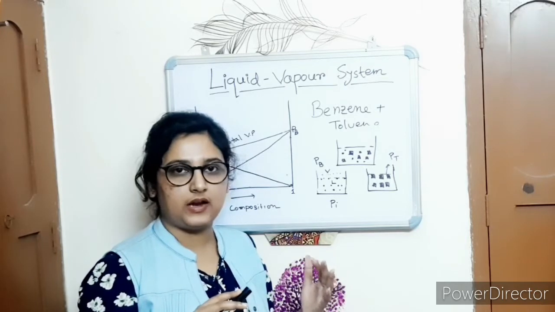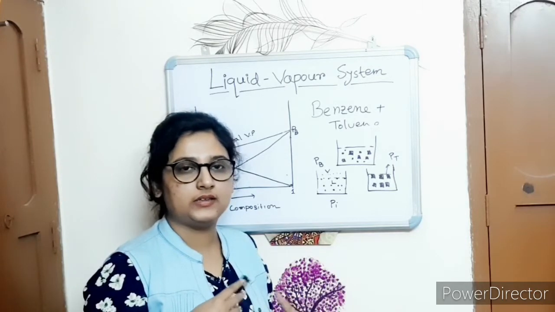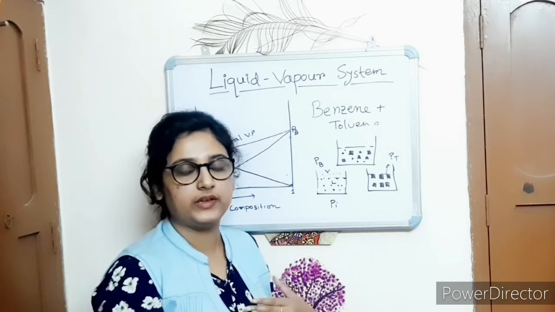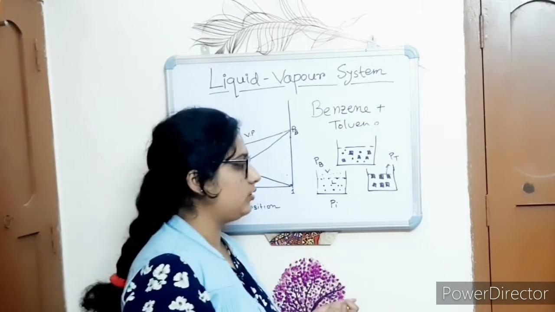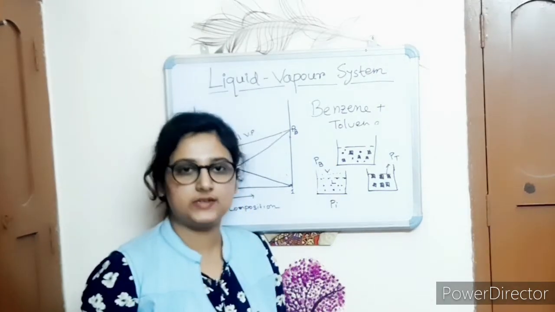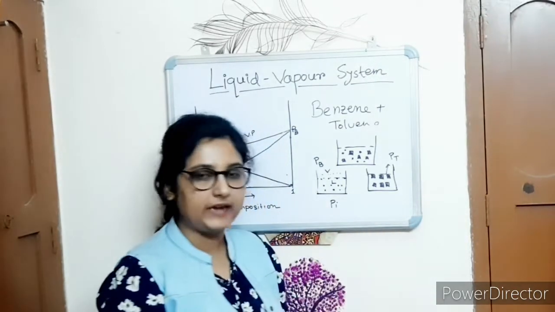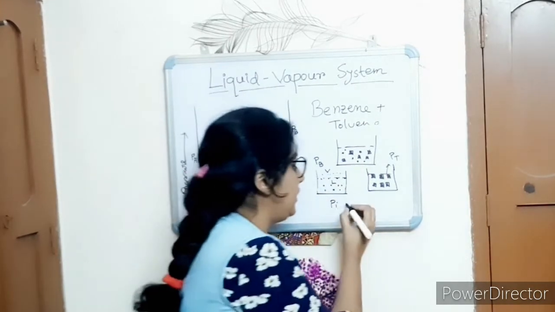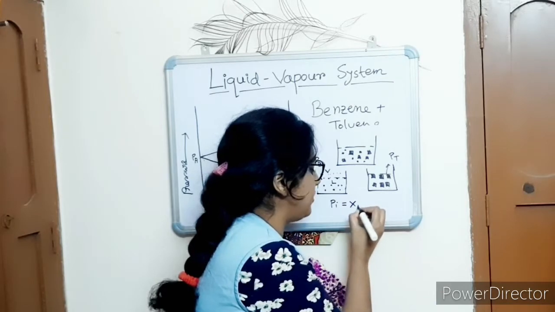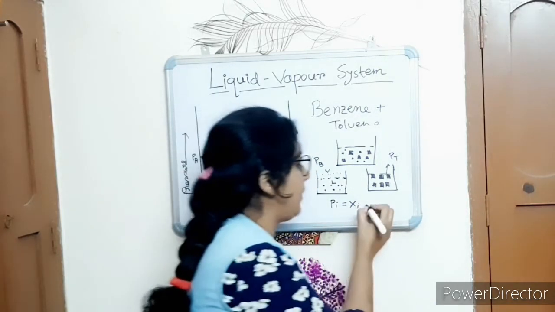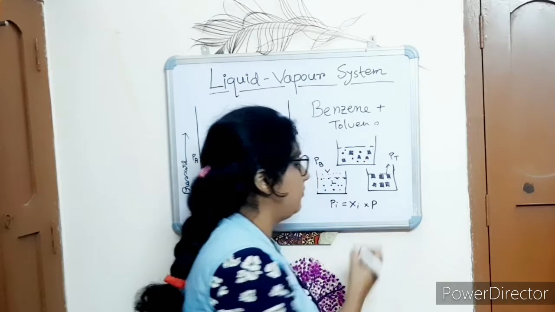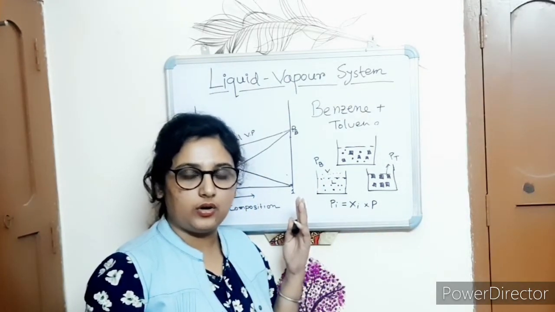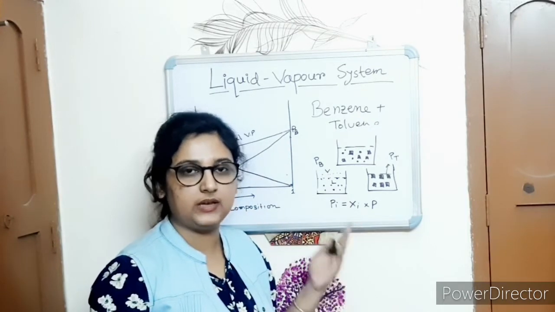There you can understand why these properties change when they are in the pure state and when they are in the mixture state. So now coming to the point: what is Raoult's law? Raoult's law is that the partial vapor pressure of the ith component in the system is the mole fraction of the ith component in the system multiplied by the vapor pressure of that ith component in the pure state.